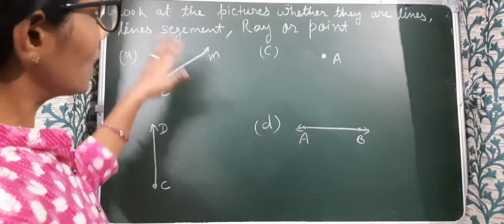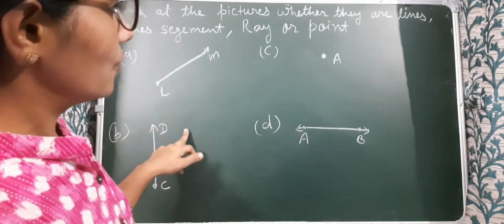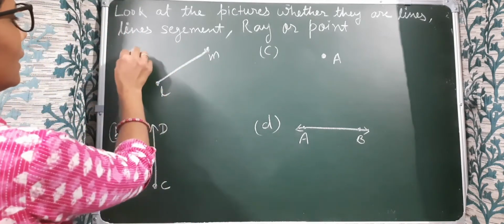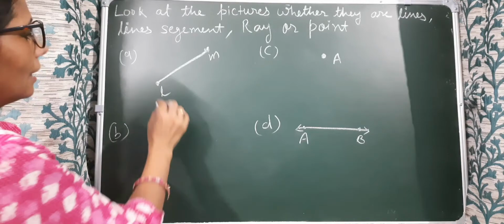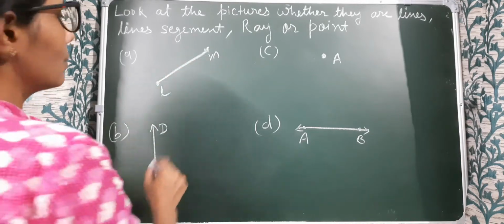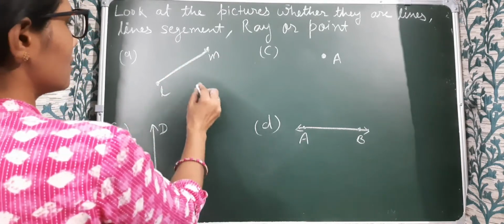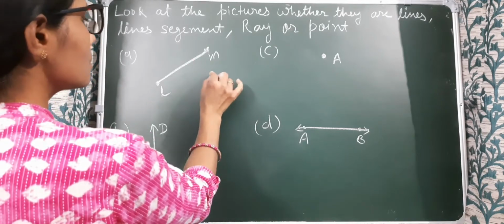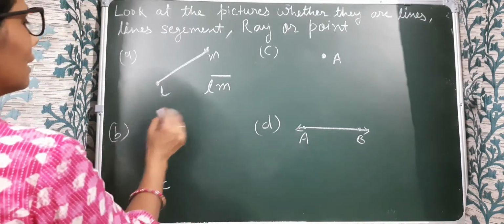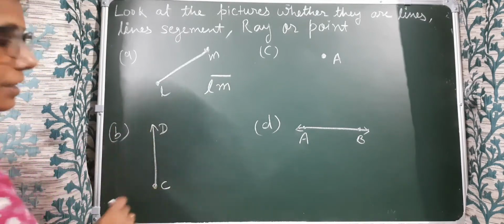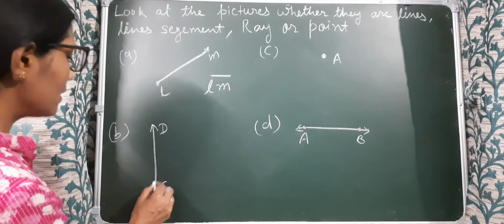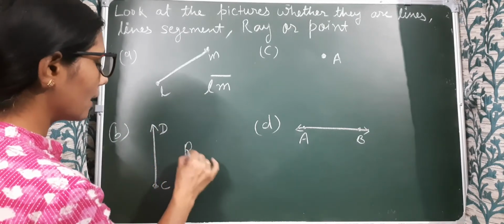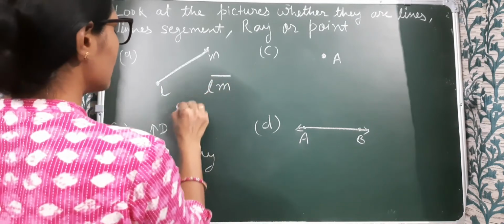Now children, look at the picture and identify whether they are line segment, ray or point. In number A, what is this? It has two end points. It means it is a line segment. LM is a line segment. So how do we represent a line segment? In this manner. Okay. Next, B, what is this? It has one end point and we can extend it. So what is this? This is a ray.